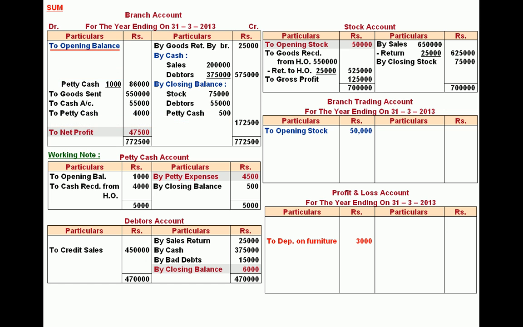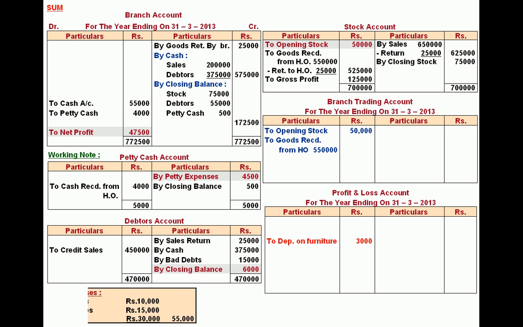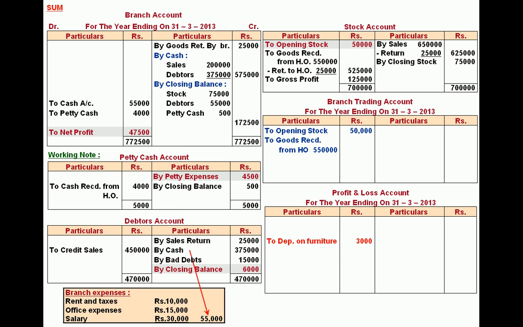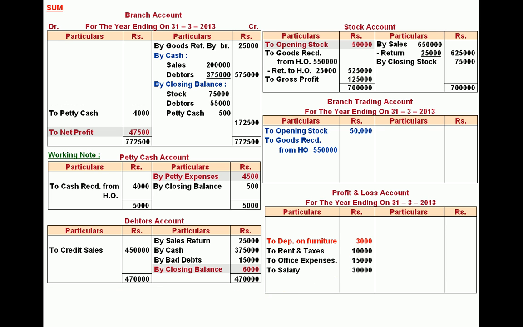Opening balance of petty cash we can't write in trading and profit and loss account. Goods sent to branch debited to trading account. Cash 55,000, that is payment of expenses by head office for the branch, and all these expenses are debited. So rent and tax is debited to profit and loss account. Office expense is debited to profit and loss account. Salary expense 30,000 debited to profit and loss account. Petty cash sent cannot be recorded in trading and profit and loss account.